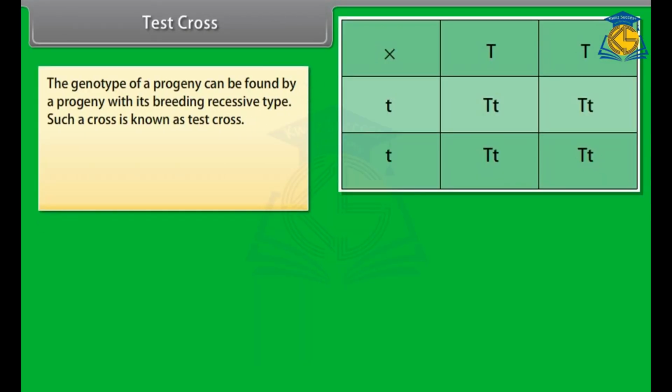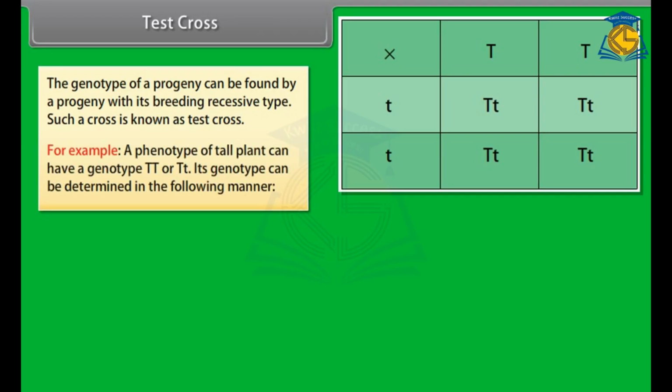Test cross. The genotype of a progeny can be found by crossing it with its recessive type. Such a cross is known as test cross. For example, a phenotype of tall plant can have a genotype TT or Tt.